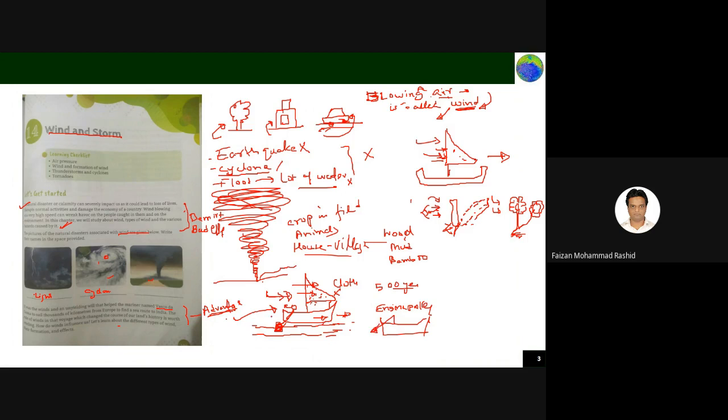See, what is the disadvantage in such type of boat? If the wind is blowing in this direction, you tell me, and this person wants to move in this direction, is it possible to move? No, it is very difficult because wind is blowing in the opposite direction. So this was the limitation of wind, to use wind for traveling. But if you have something called an engine boat, where you have an engine installed in the boat, now you can move in any direction. If the wind is blowing in this direction, you can move. If the wind is coming from this direction, also you can move. You need not worry in which direction wind is blowing. You have the power of the engine, and it will take you anywhere.